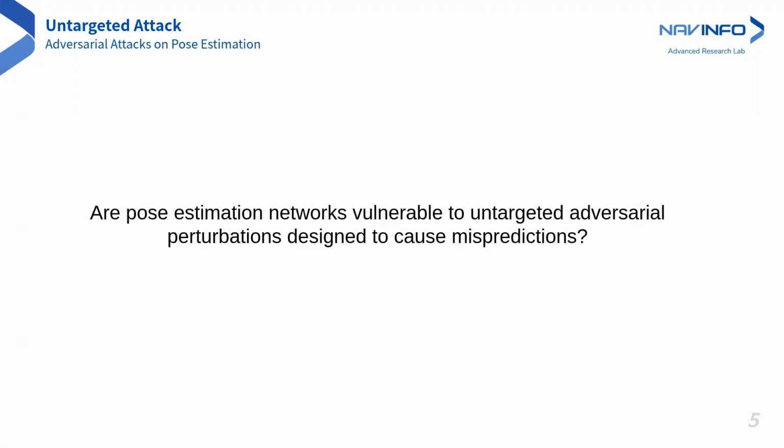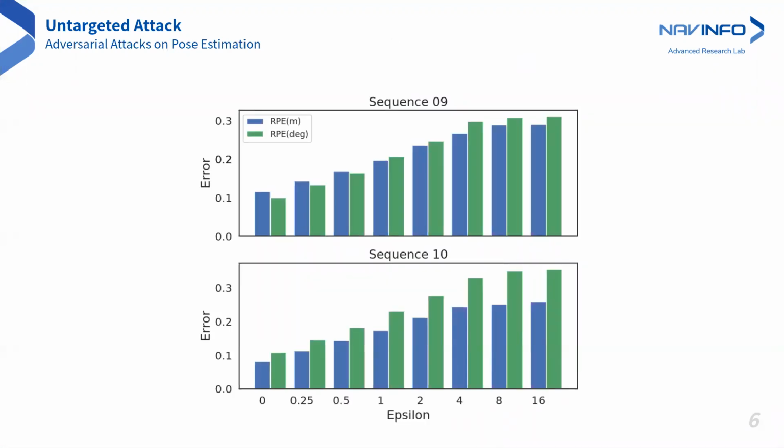First, are pose estimation networks vulnerable to untargeted adversarial perturbations designed to cause mispredictions? For untargeted attacks, we use the training target as the adversarial loss. We observe that pose estimation networks are vulnerable to untargeted adversarial perturbations. The relative pose errors increase with the attack strength, reaching up to 3 times the error for the clean input.